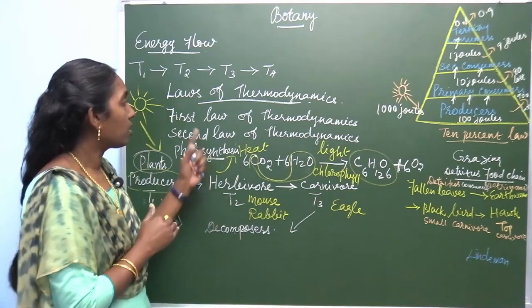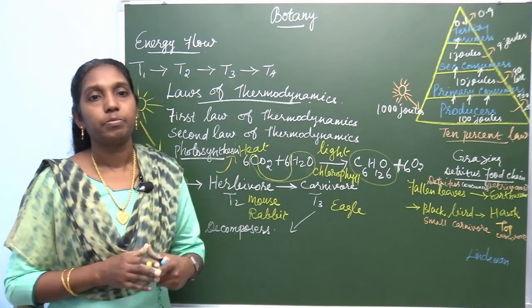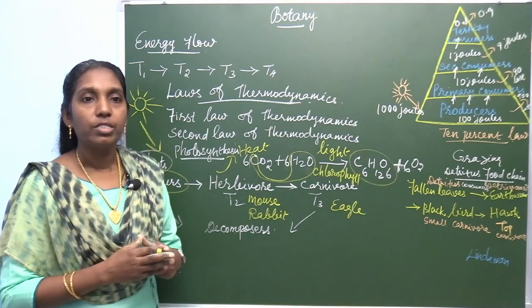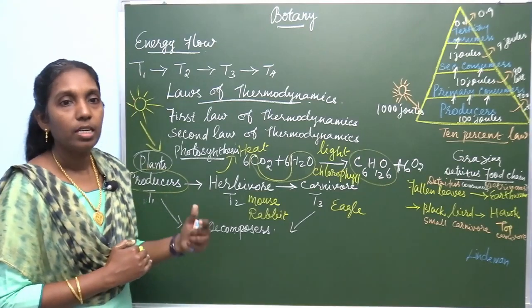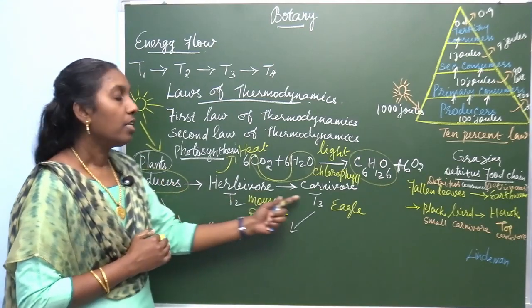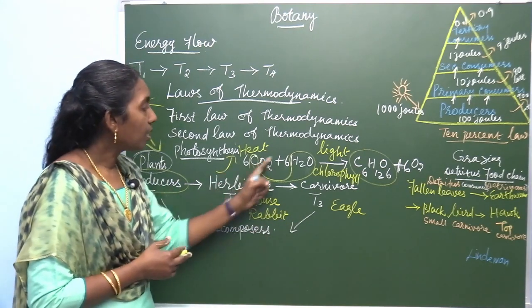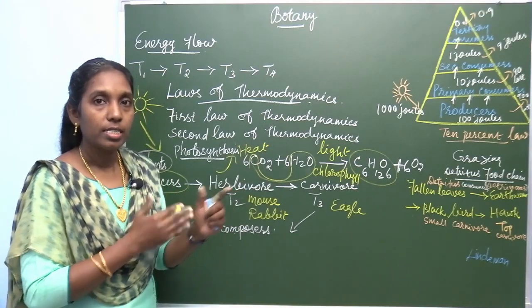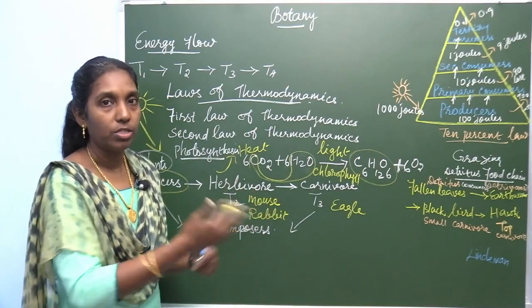But the second law of thermodynamics states that energy transmission results in the reduction of energy in the ecosystem by respiration. When heat is released, it is stated in the second law. The first law states that energy is transferred from one trophic level to another.